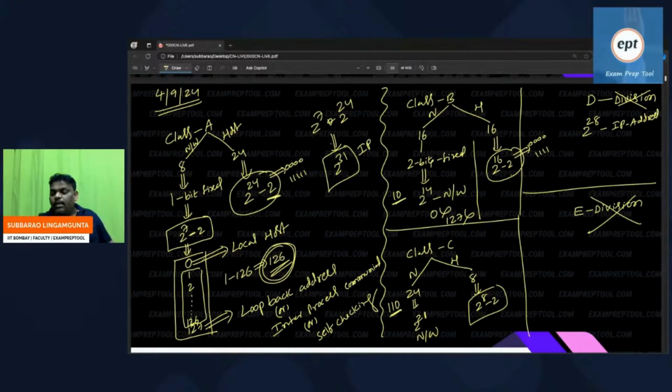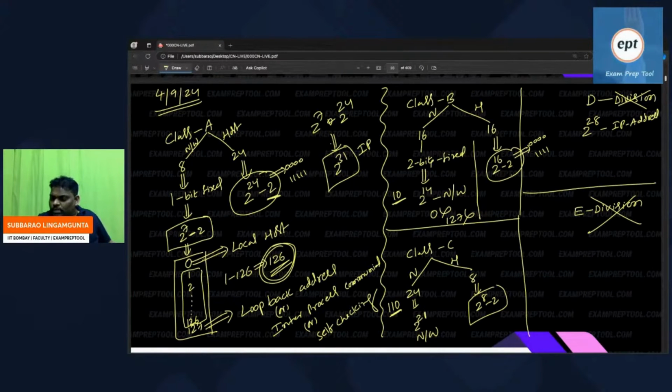Srishti, 4 bits are fixed. How 2 power 32? 4 bits are fixed, so 2 power 28 IP addresses.